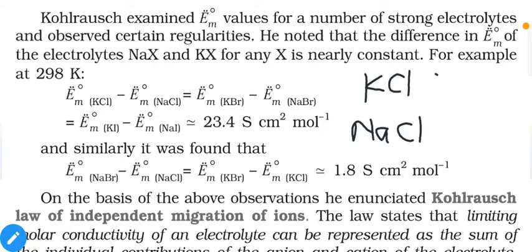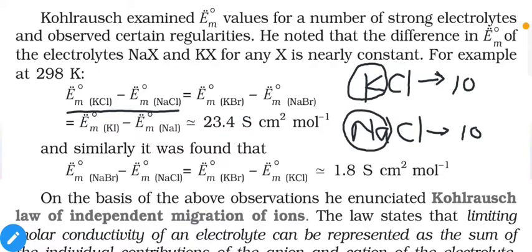That means if, let us say, Cl gives 10 points of conductivity in KCl, then in NaCl it will give 10 points of conductivity as well. So the difference will be of K plus and Na plus, because Cl minus gives the same value in both, so it will be cancelled out.